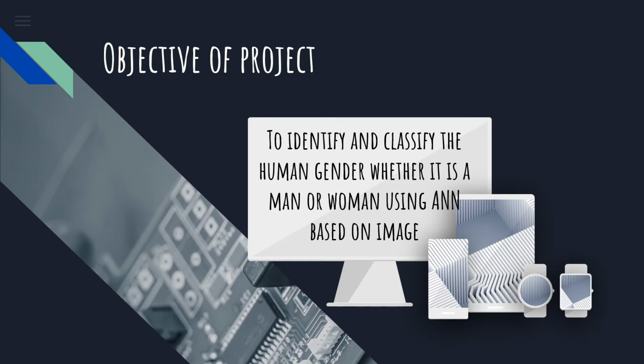Moving on to the objective of the report. The objective of the report is to identify and classify human gender, whether it is a man or woman, using artificial neural network based on images. Later on, Adham will explain more about artificial neural network or ANN architecture.